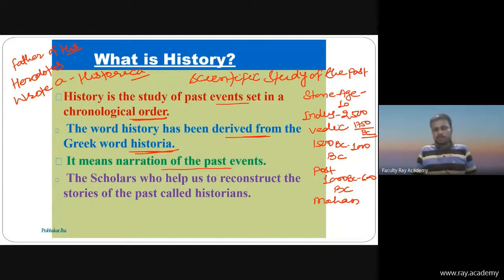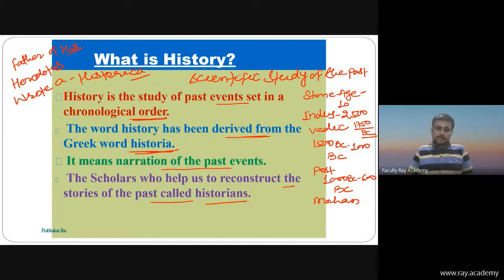And the scholars who help us to reconstruct the stories of the past are called historians. Who is a historian? The scholar who helps us to understand the stories of the past is known as a historian. Historians wrote about various types of facts and used to write books on history topics.